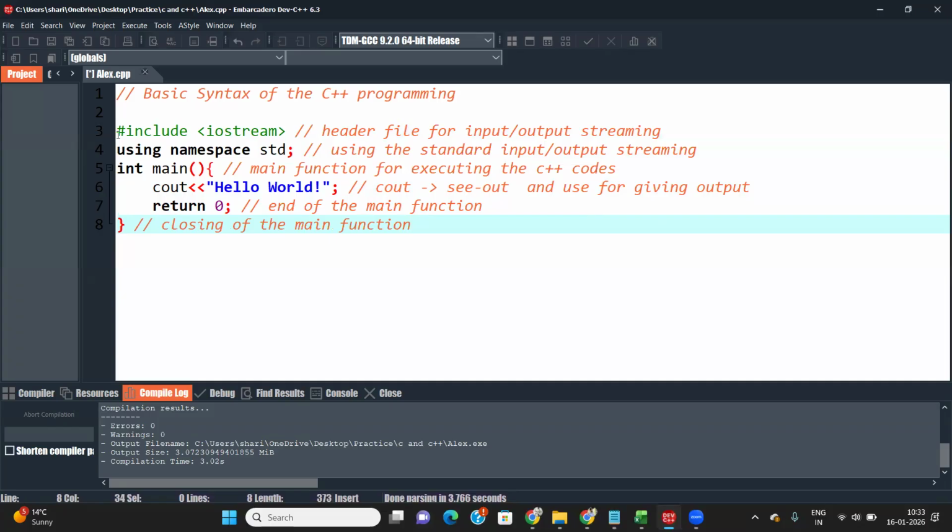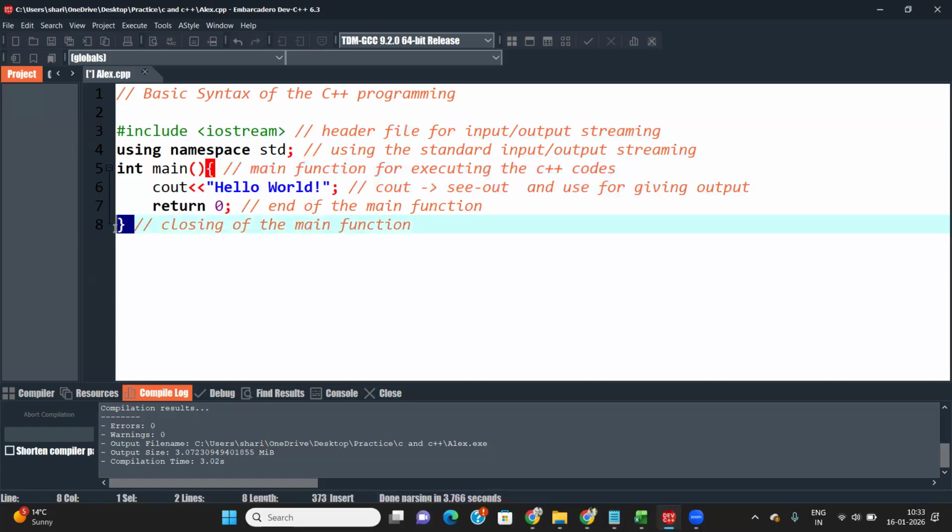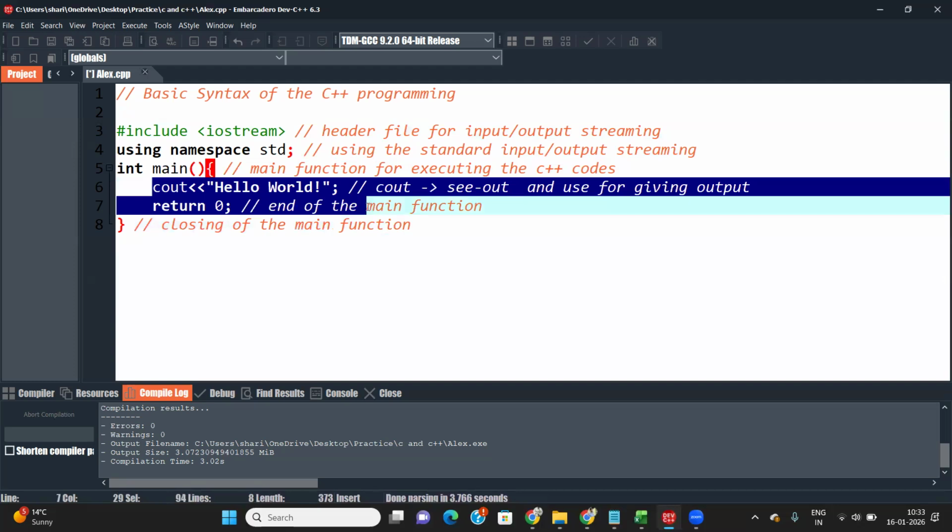This is your basic syntax. Always this line, this line, and this line will remain the same all the time. The difference is in these two lines. Changes are done in these two lines only. The others will always remain, and some other things will be added, some others will be executed.